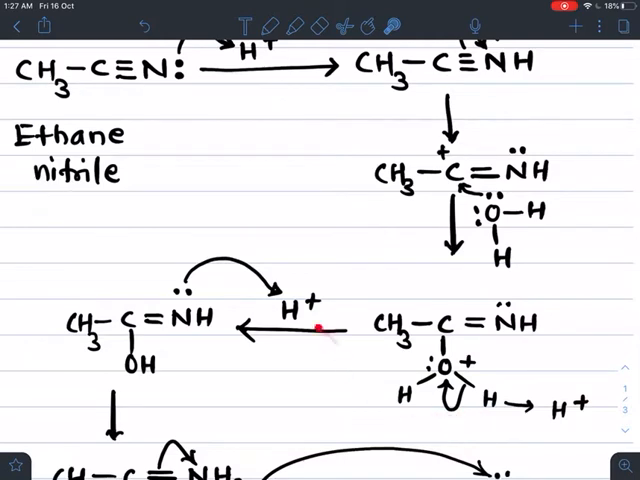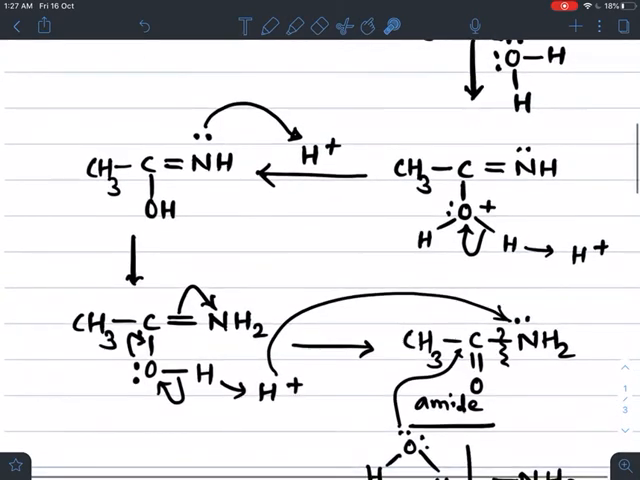So this H plus again bonds to this nitrogen. Nitrogen uses its lone pair of electrons and bonds with H plus. Means again here nitrogen is protonated and finally it is converted into CH3 C(OH) double bond NH2.